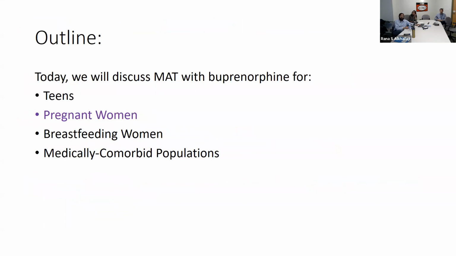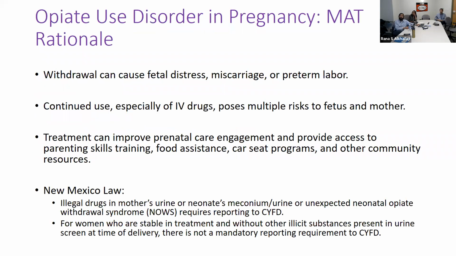So now let's go a little bit to pregnant women, right? So what's the rationale? I often start off the talk when I talk about pregnant women by bringing up the idea that opioids are a little bit different from things like alcohol or cocaine in that they're not directly teratogenic to the developing fetus, right? By themselves, they don't harm the fetus. It's really the withdrawal from these opioids that can be harmful to the developing fetus.